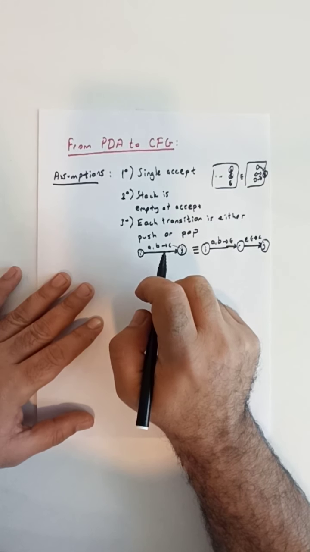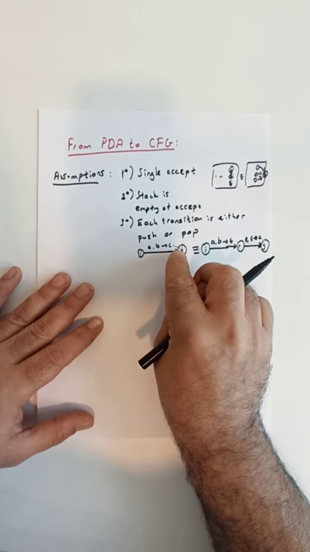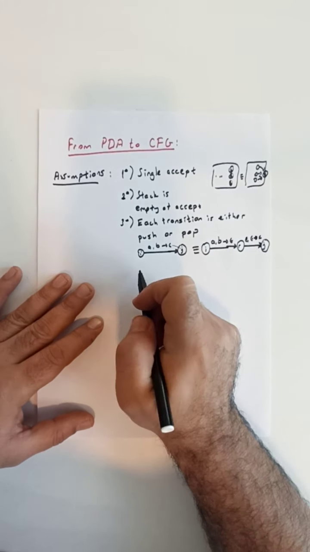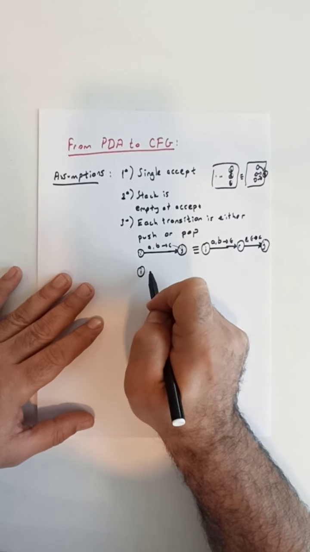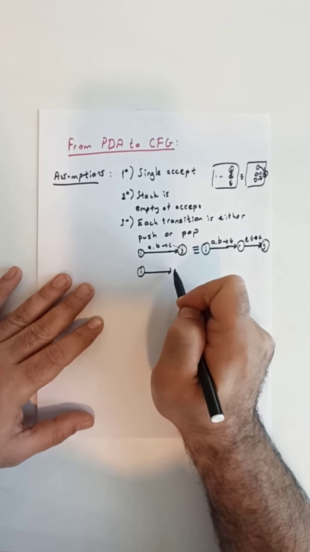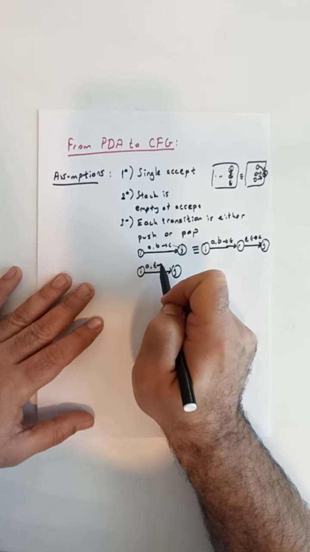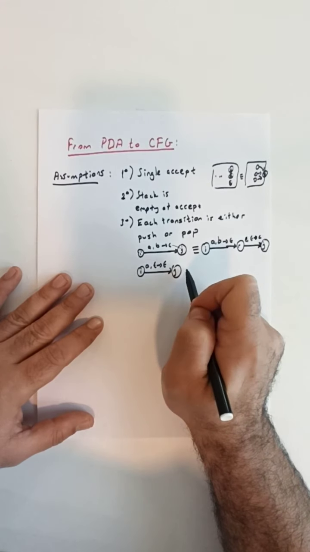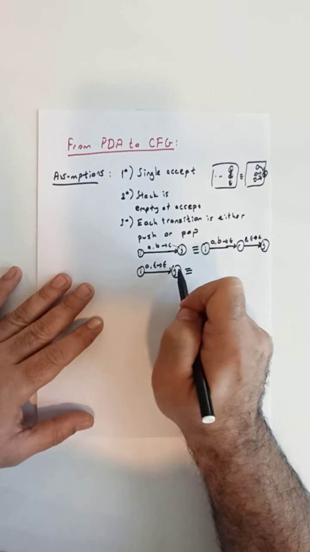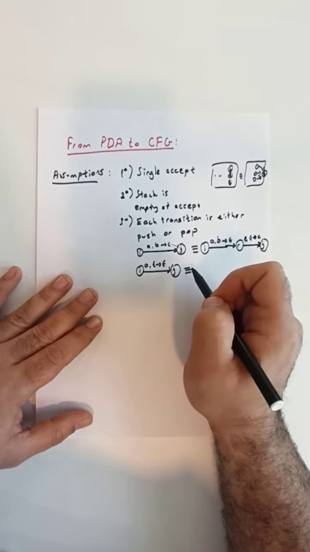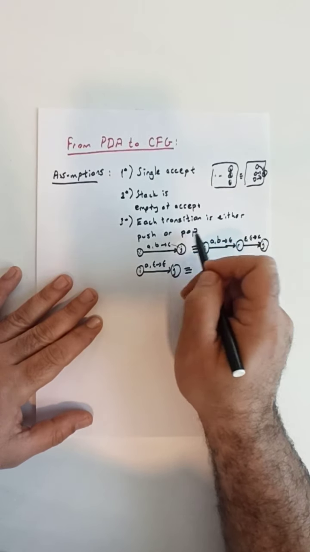Another case could be that the transition neither pushes nor pops. Let's see how we could handle such transitions. It could be that our transition reads A from the input, doesn't pop anything, and doesn't push anything into the stack. Again, we can turn such a transition into equivalent transitions that satisfy this requirement.